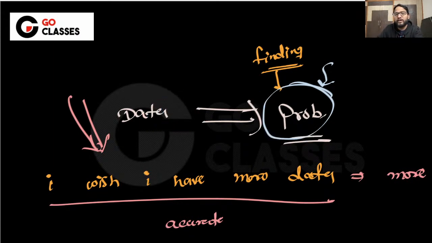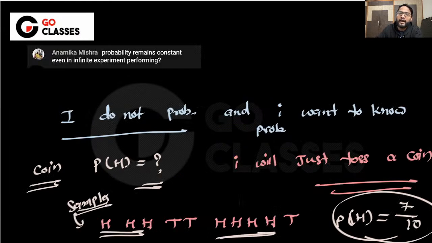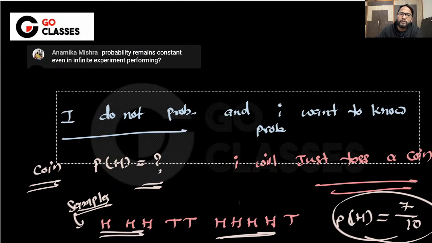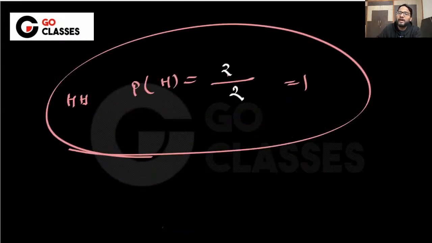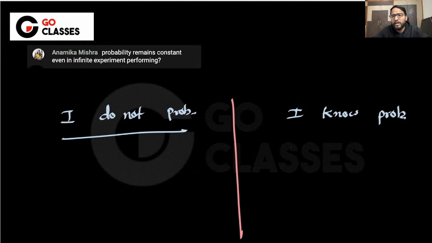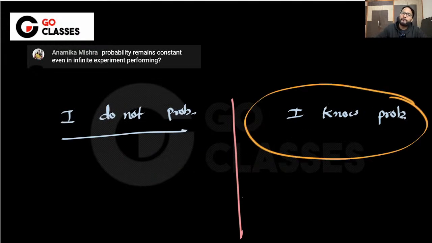So that was situation one, where you do not have the probability and you wanted to know the probability. Now let's consider situation two. Situation two is where you actually have the probability. Now you are saying that I know the probability. So suppose the probability of head is, whatever it is, does not matter, 1 by 3, 1 by 5, 1 by 2, but let's suppose you know the probability. This time you are actually claiming that you know the probability.